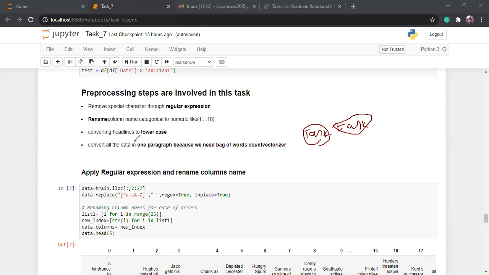After converting to lowercase, all the data is converted into one single paragraph, because we need bag of words and count vectors for this project. When you apply bag of words and count vectors, your data must be one paragraph so you can easily work with them.